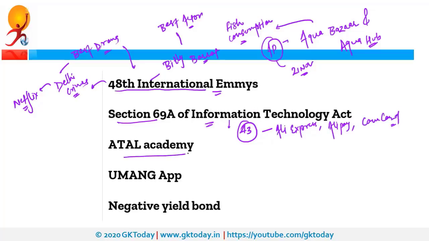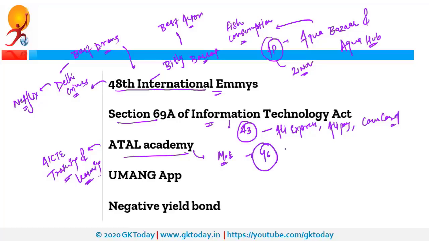Next is Atal Academy. It stands for AICTE Training and Learning Academy. This was in news because recently MOE, that is the Ministry of Education, opened 46 such Atal Academies to train teachers for higher education institutions. Next is the Umang app.